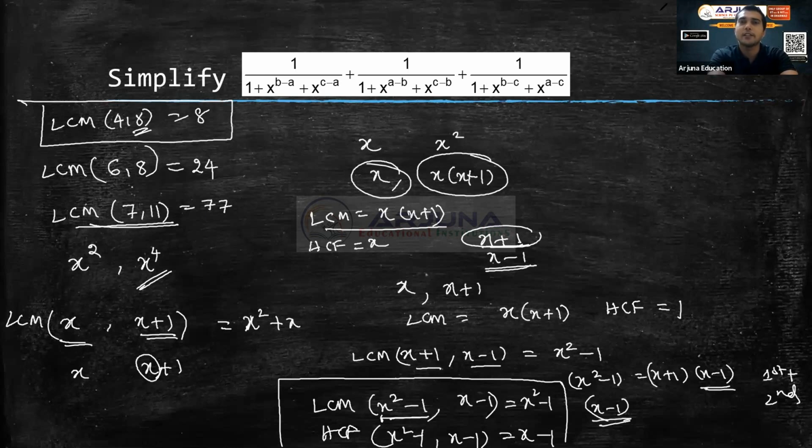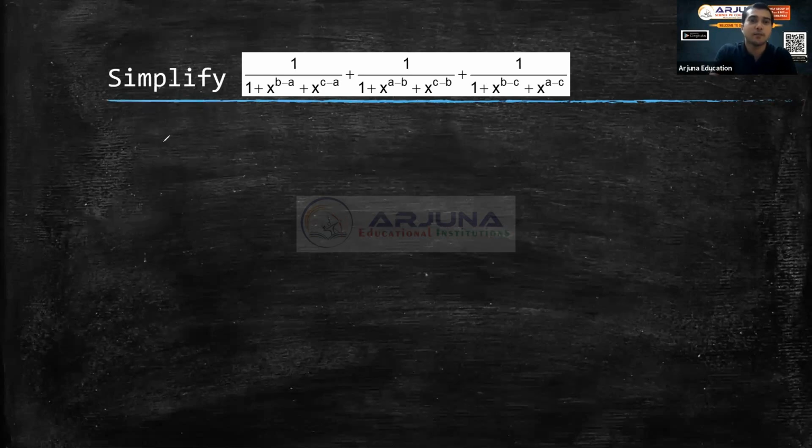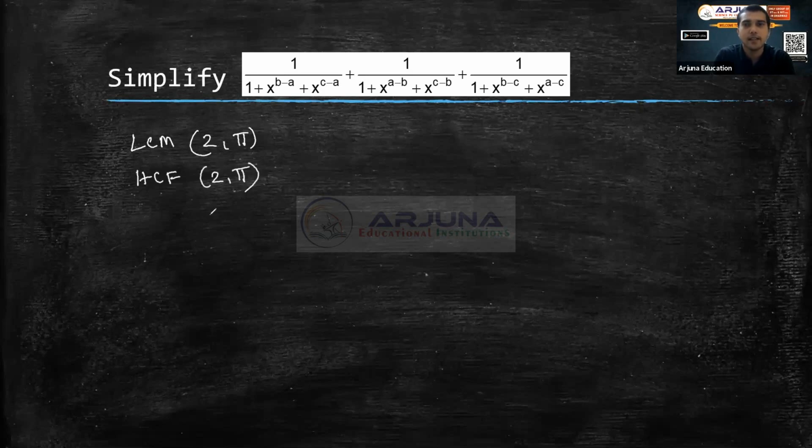Okay, so the next thing is, in case you have an irrational number, what happens? Say you want to find the LCM of 2 and pi. Who will tell me the answer? You have to tell me what is the HCF of 2 and pi and the LCM of 2 and pi. 1. Okay, which one is 1? LCM is 1 or HCF is 1?